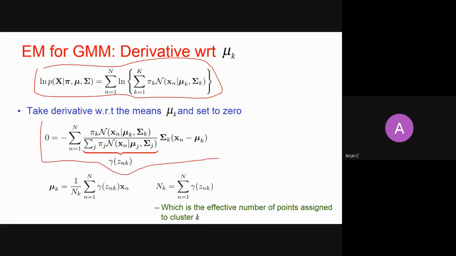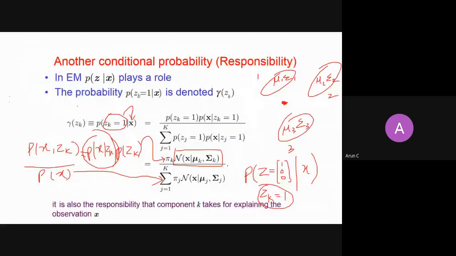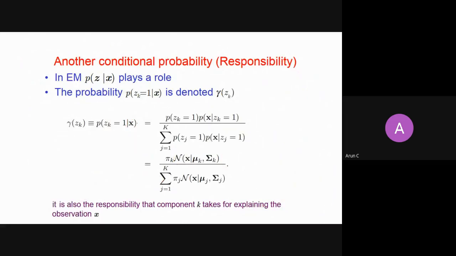When you put it equal to 0, this is what you finally get. And this red part, highlighted by the red braces, is nothing but the posterior probability of your latent variable Z, which we have just calculated here, for the kth cluster.